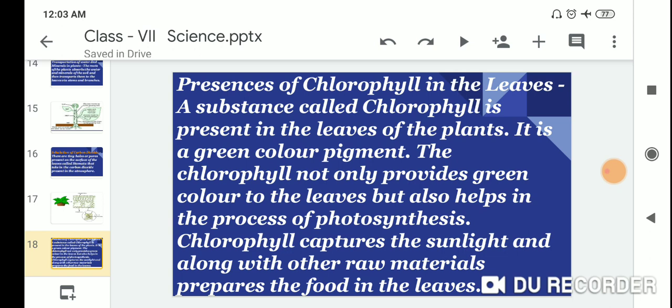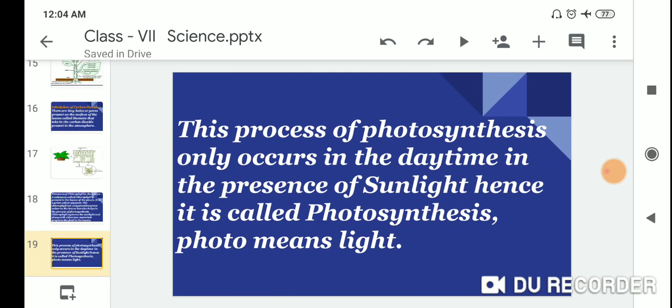Chlorophyll captures the sunlight and, along with water and raw materials, prepares the food in the leaves. This process of photosynthesis only occurs in the daytime in the presence of sunlight, hence it is called photosynthesis. Photo means light.